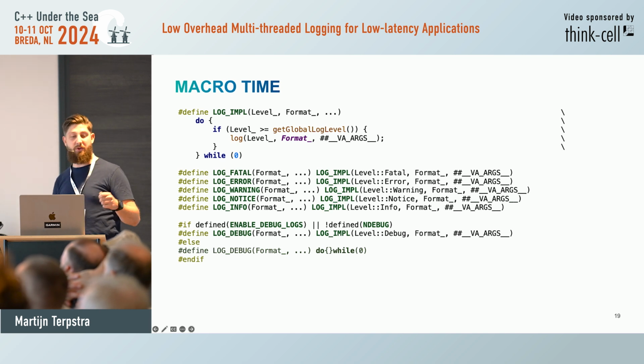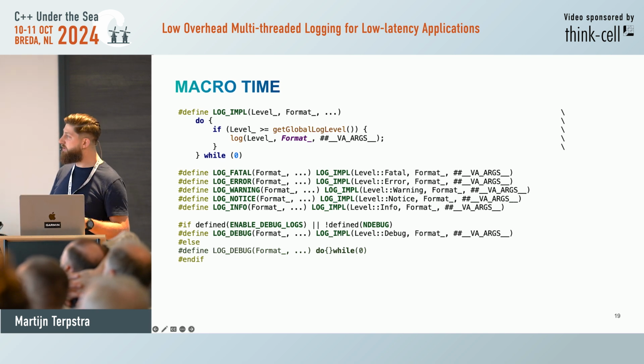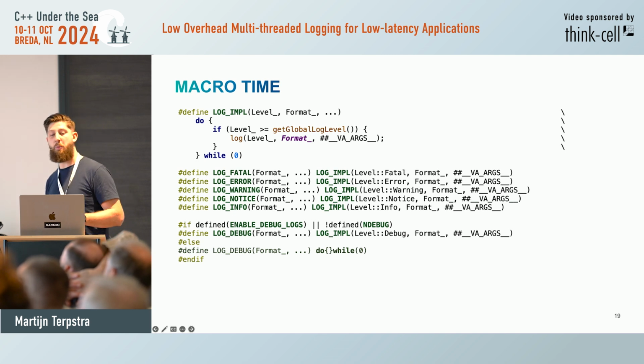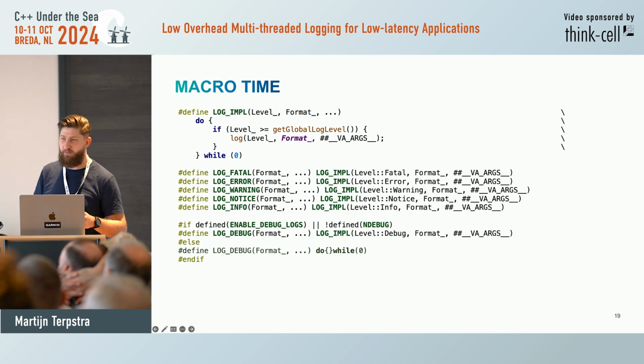And now we can also do another optimization. When we're in release mode, when we have a debug print, we don't emit anything. Because why would you enable debug logs in production? That sounds very dangerous to me. And if somebody makes a mistake, then all of a sudden the performance will go drastically down. Because usually debug logs are very spammy.